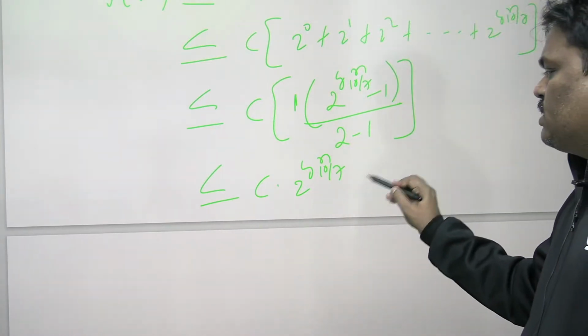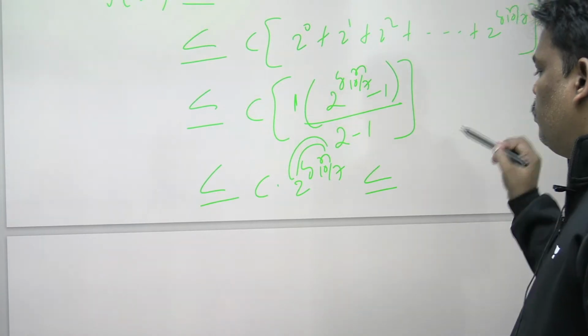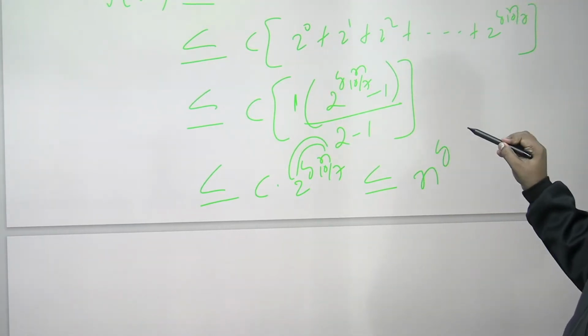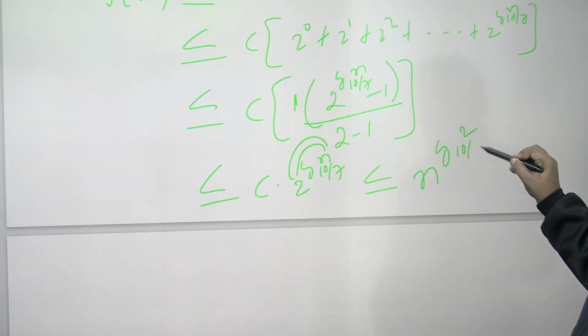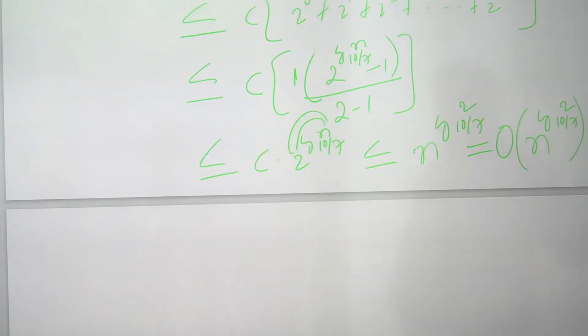I think this can be written as, there is one formula: n will come down, 2 will go up. This will become n power log 2 base 10 by 7. Because it is a little bit bigger, it is big O of n power log 2 base 10 by 7. This is the answer. So this is the upper bound.